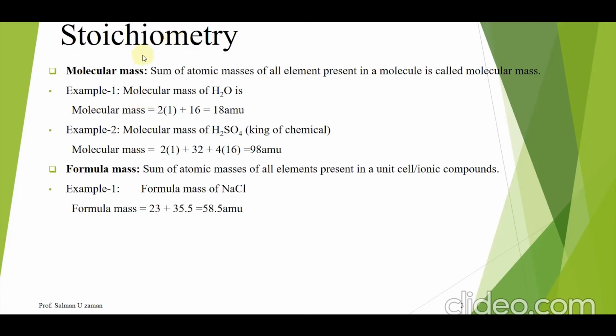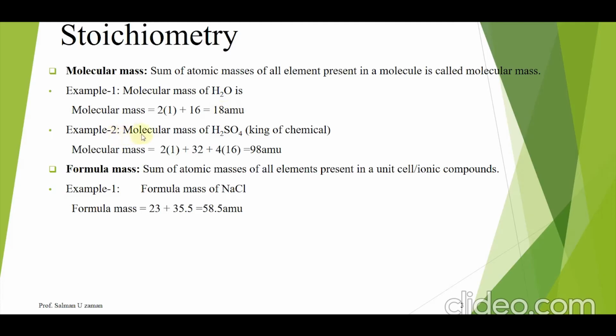Next are the basic definitions, like molecular mass. The sum of atomic masses of all elements present in a molecule is called molecular mass. For example, the molecular mass of water is 18. Now how does it come? In a water molecule there are two components, hydrogen and oxygen. So I add the atomic masses of each element and the total is equal to 18, and AMU is the unit of molecular mass, which stands for atomic mass unit.